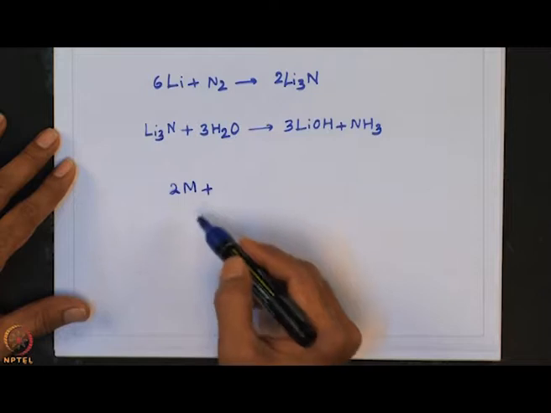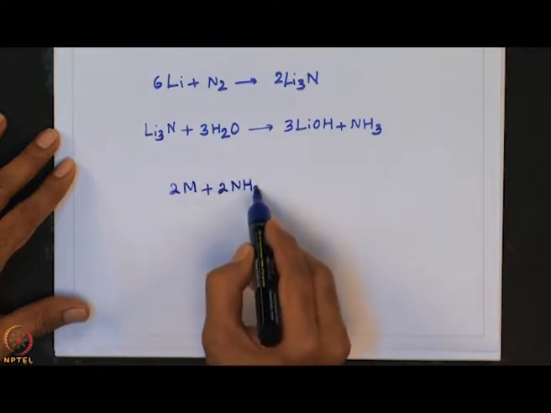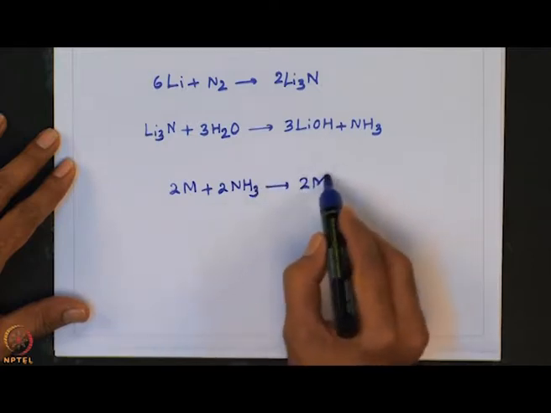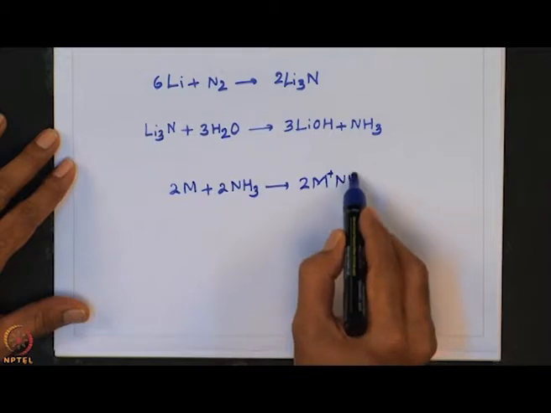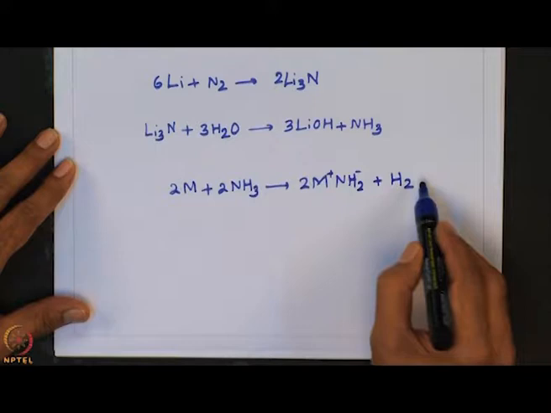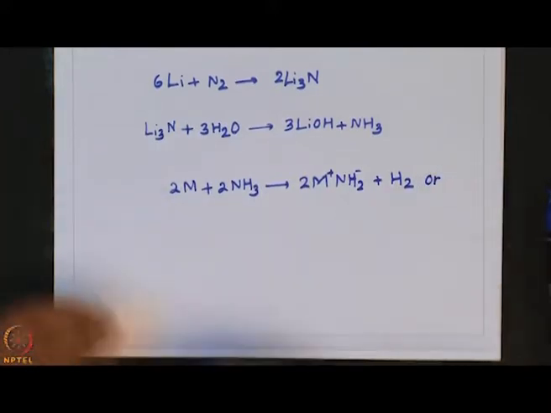If we take one of these alkali metals and put it into ammonia, it forms sodium amide. So this indicates that sodium amide is a base in liquid ammonia.